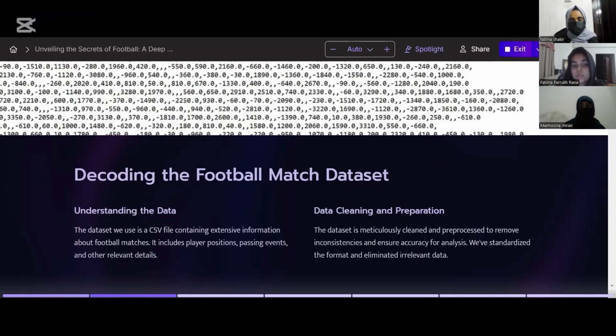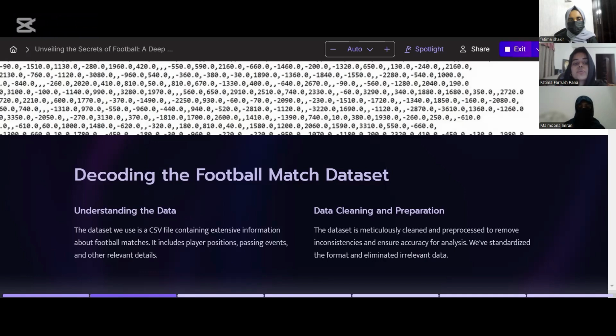Then what we did was iterative filtering. Using these timestamps, we scan the dataset iteratively, filtering passes based on their match duration. Passes falling within the same duration are grouped into a single match file. And then there is dynamic graph representation. Once passes for a match are segregated, they are further organized into dynamic snapshots. Each snapshot captures passes made in smaller predefined intervals during the match.